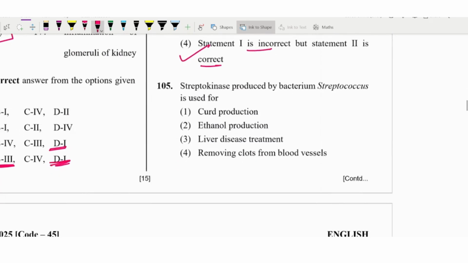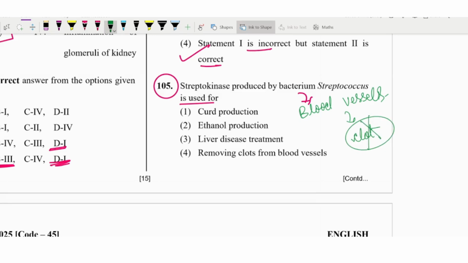Okay, the next is the fourth option. Streptokinase produced by the bacterium Streptococcus is used for what? Actually, we have seen it is used in the blood vessels, in the blood. If any clot is there, that clot will be burst or removed. So we'll go with the fourth option.